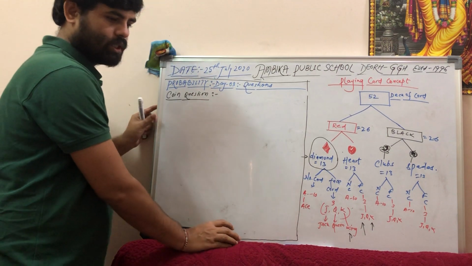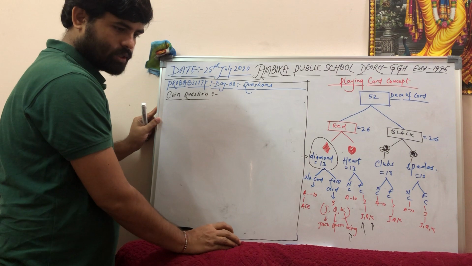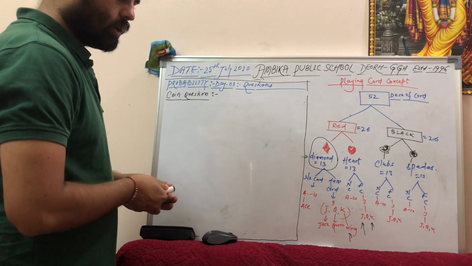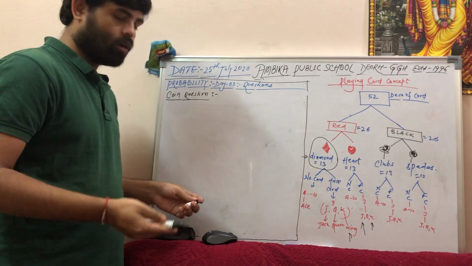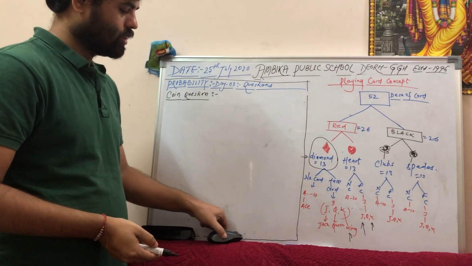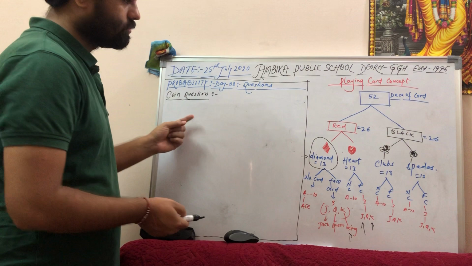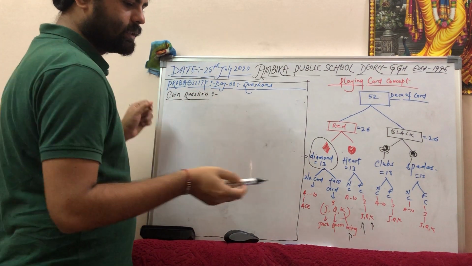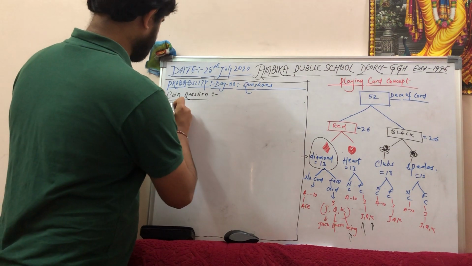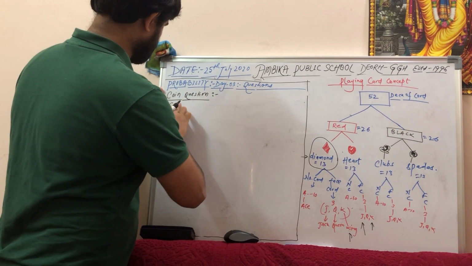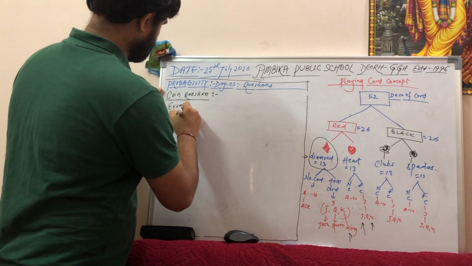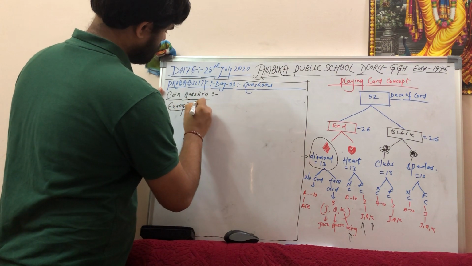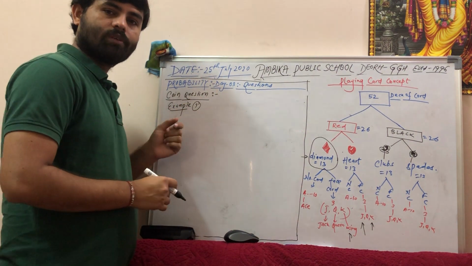So in the coin question, I have put some coin-related questions here. Example number 1 of your book, I have already solved during your explanation of the concepts. So we'll see another question, that is example number 9 of the NCERT book.